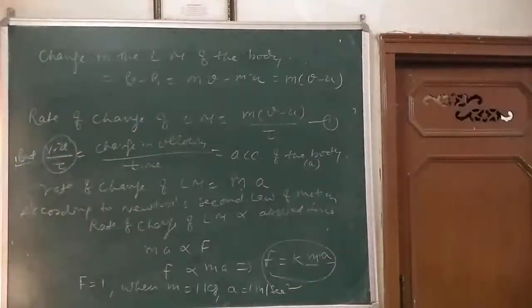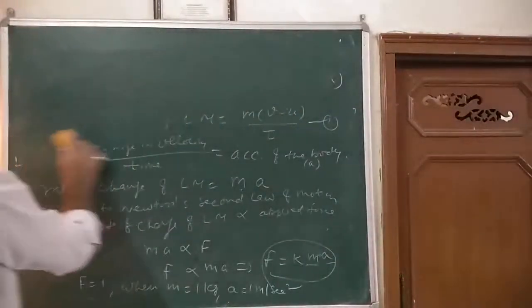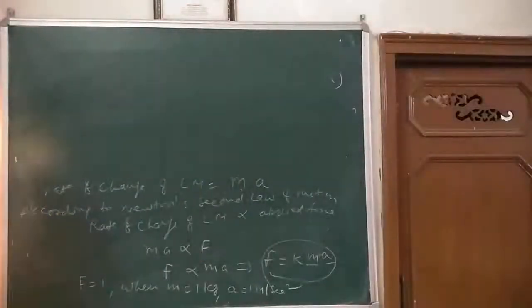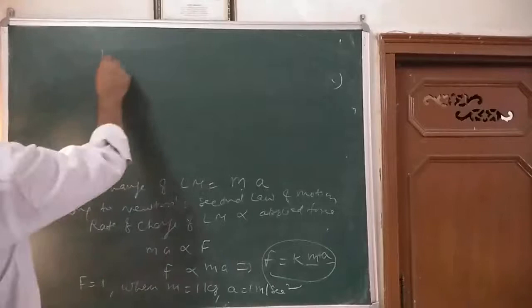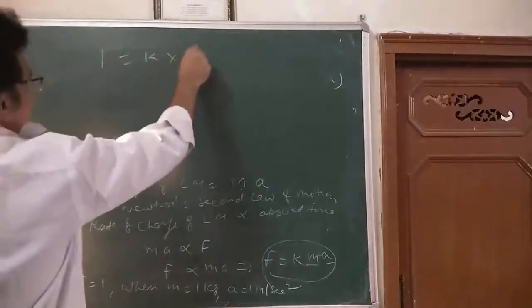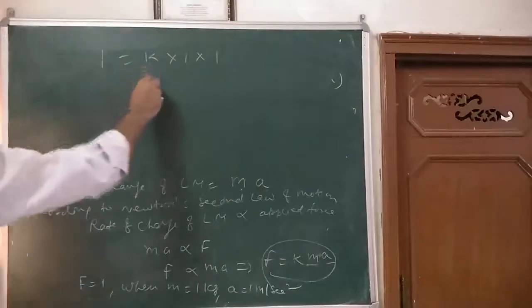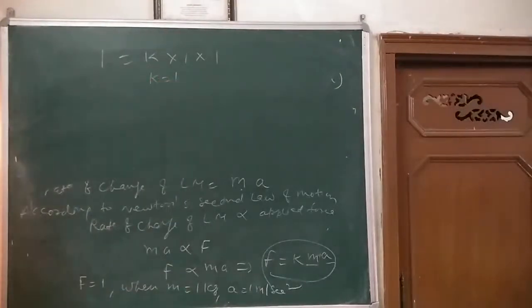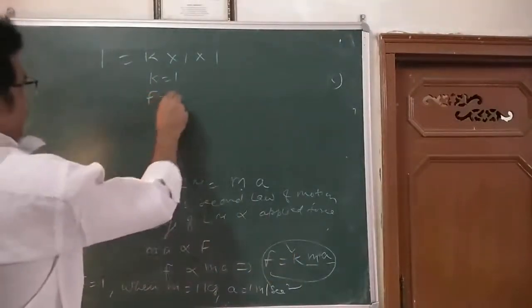Suppose force is 1 Newton. So I can write here F की जगह रखिए 1 is equal to K into 1 into 1. So we are getting K is equal to 1. Putting all the values in this equation, we get F is equal to m into a.